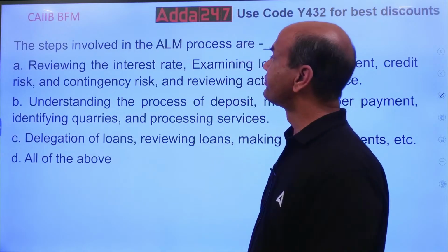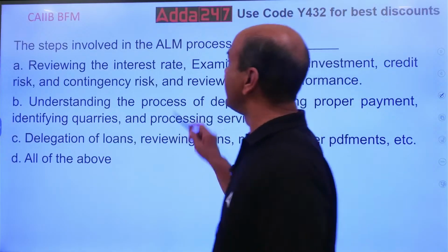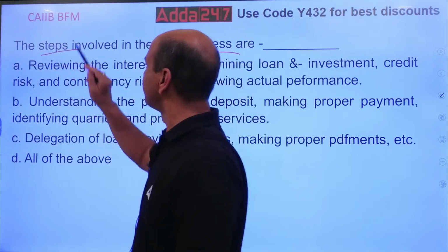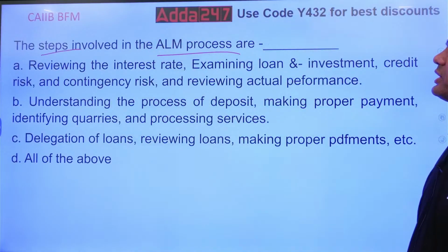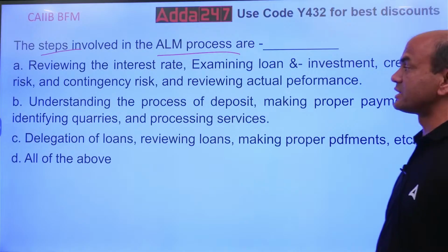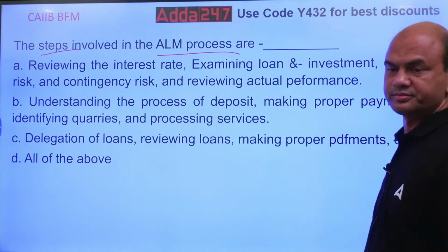Next one. The steps involved in the ALM process are: so what are the steps in the ALM process? Let's read one by one. A, reviewing the interest rate, examining loan and investment, credit risk and contingency risk, and reviewing actual performance.